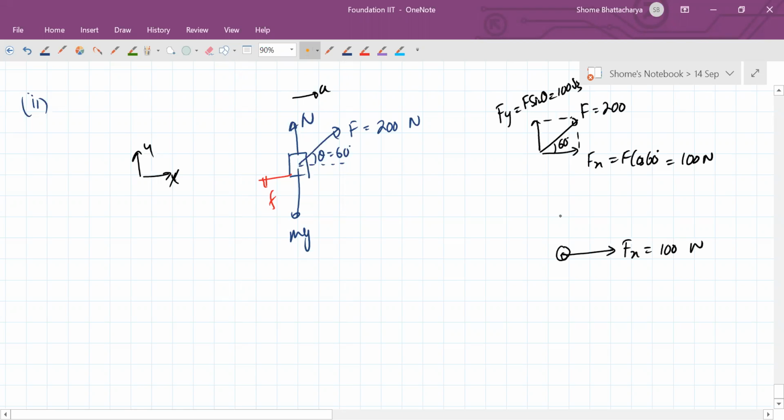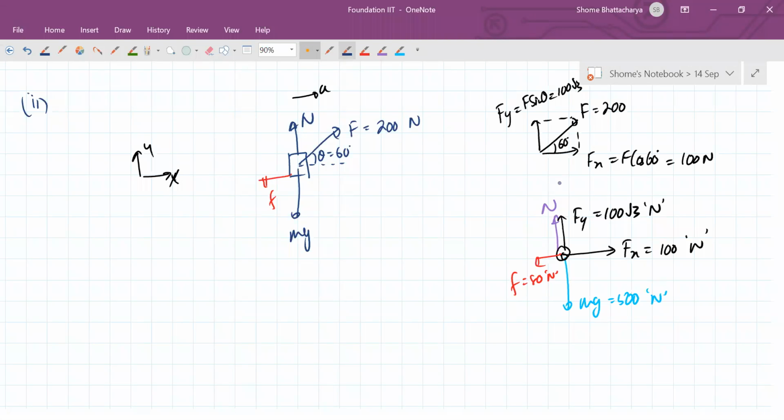Now if you see all the forces acting on the body, there is Fx, 100 newtons, there is Fy, 100 root 3 newtons, there is the normal reaction, there is friction, which is 80 newtons given to us, and of course there is mg, which is 500 newtons.